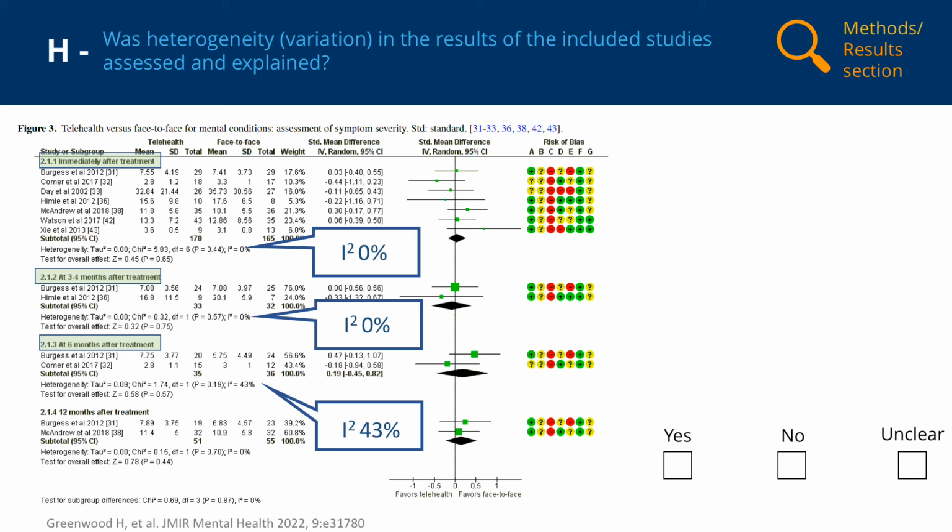Subgroup analysis is a way of exploring variation in the results of studies included in a review. It should always be specified a priori, meaning before any analysis is undertaken, and this appears to have been the case in the Greenwood et al. review. As subgroup analyses are observational in nature, the results should be interpreted with caution. As Greenwood et al. undertook an assessment of heterogeneity in the results of the studies included in the review and took steps to explain the variation, we would tick yes for this checklist item.